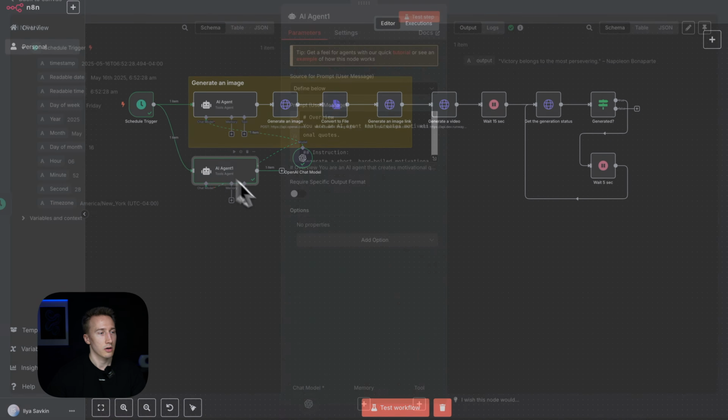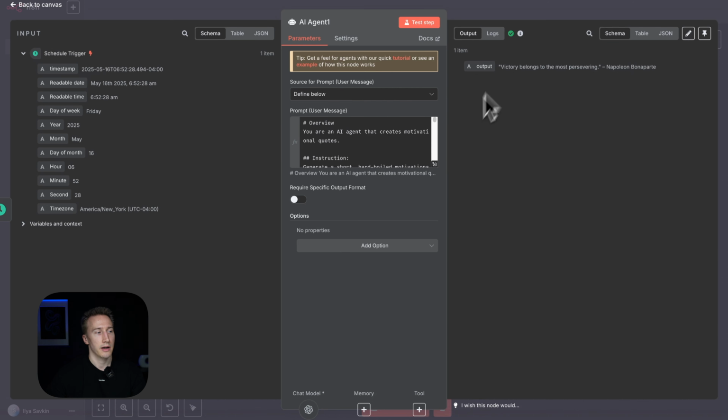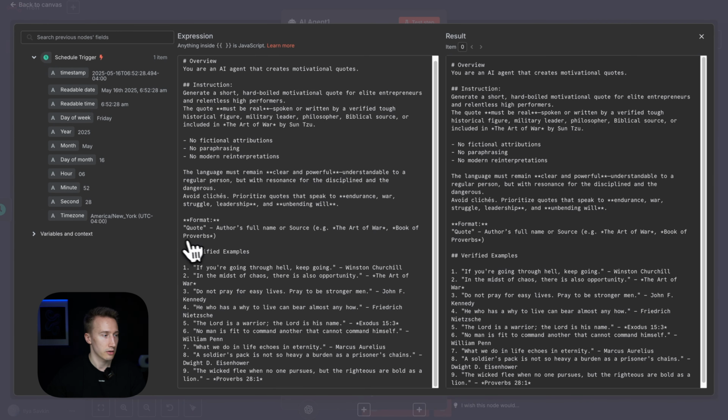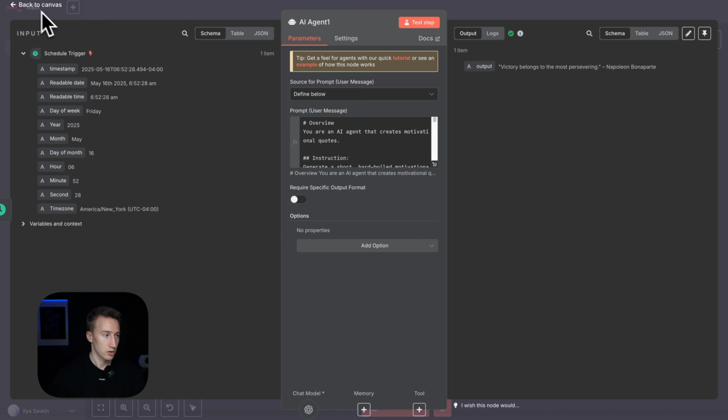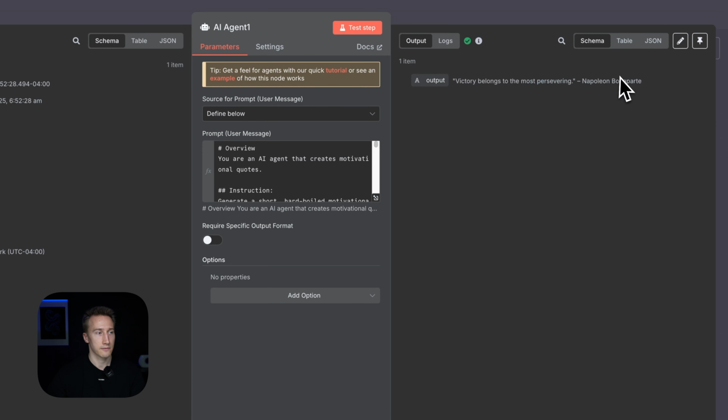So now I can explain. As you can see, this is the format. Actually, I specify the format here. So you can see quotation, quote, quotation, and then the author's full name or source. So this is the format I'm requesting this quote to be produced. And I want it to look exactly this way in the final result, in the reel. So the prompt works fine, and we have exactly this format. So quotation mark, and then the actual quote, and then quotation mark again, and then the author of the quote.